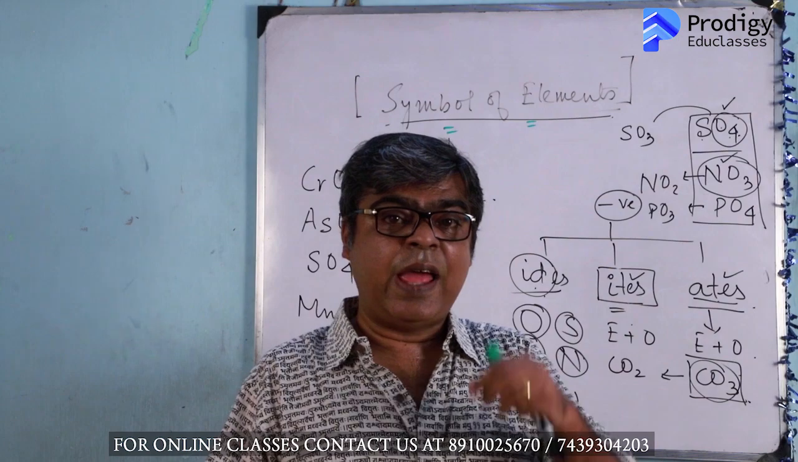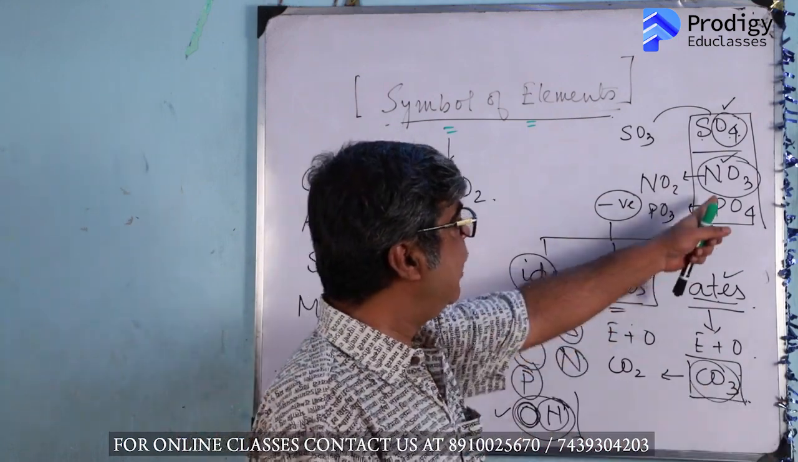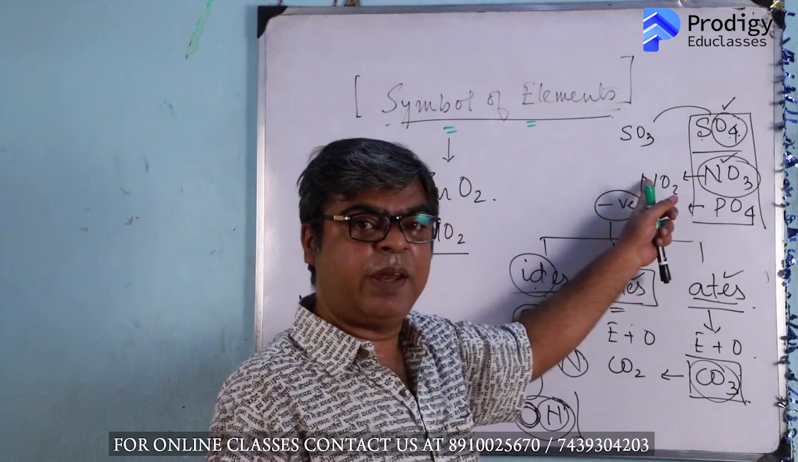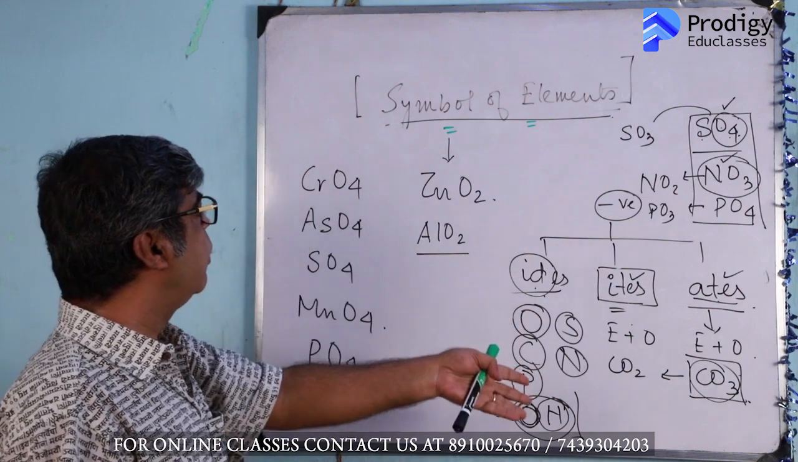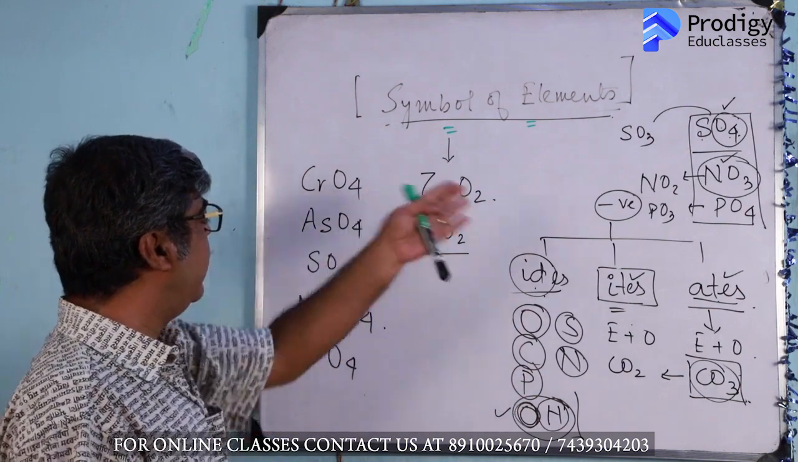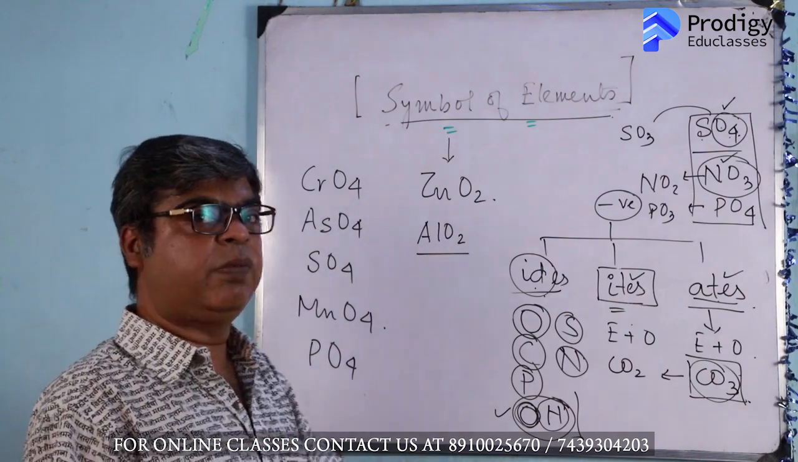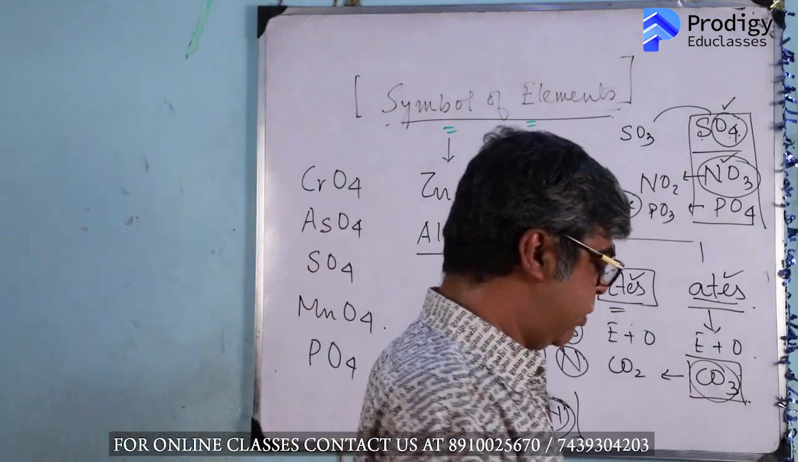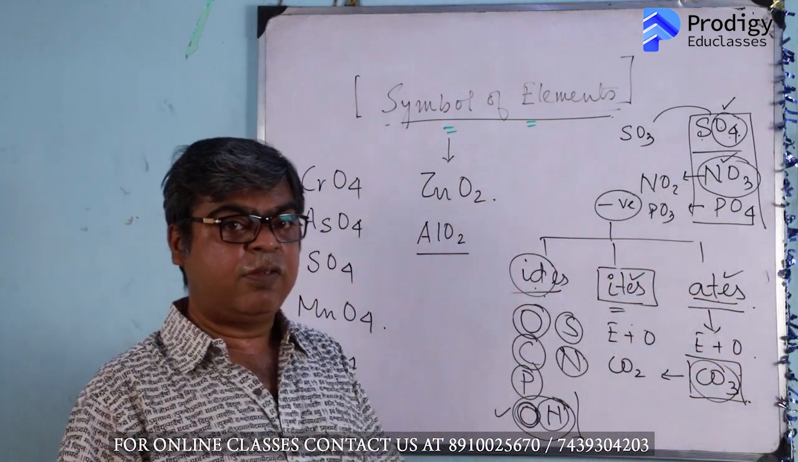Okay? And if it is 3, then ites will have 2. Suppose nitrate is NO3, then nitrite will be NO2. Suppose chromate is CrO4, chromite is CrO3, arsenite AsO3, sulfite SO3, phosphite PO3. In this way we can easily make the formula of ites. Clear? So this is the basic thing.